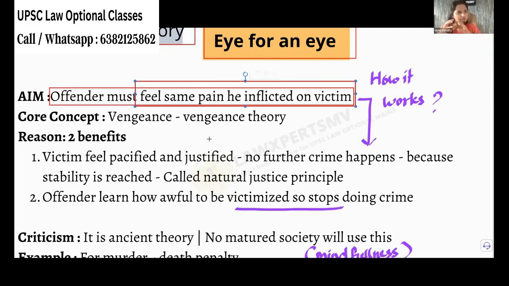So what is the core concept here? What is running behind this theory is vengeance. You do something, I'll do back. That's what vengeance is. Okay. So it is also called vengeance theory. Now, what is the benefit of this theory? By doing vengeance, what do you think is the benefit of this theory?